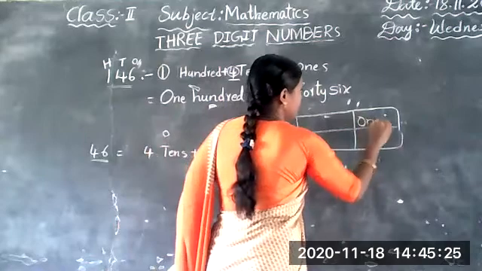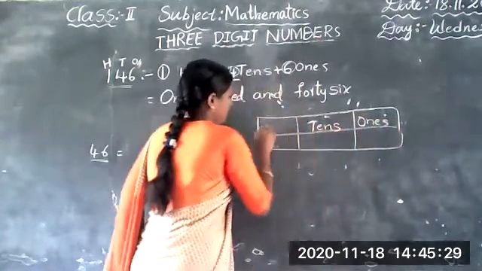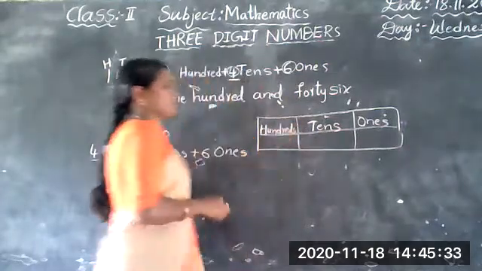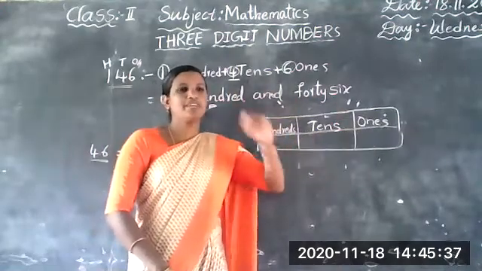This is the ones place. This is the tens place. This is the hundreds place. So, which number is there in ones place? Show with your fingers.